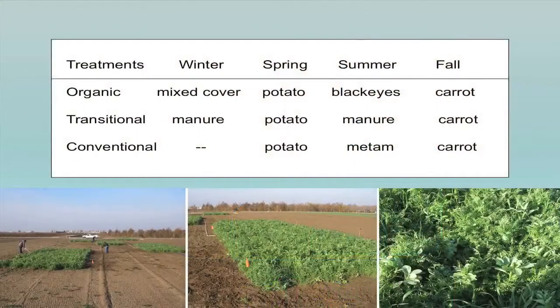So the experiment went cover crop in the winter, or nothing, or fallow, then a spring crop of potatoes, another green manure crop, a cover crop in the summer, in this case black-eyed beans, which is also a nitrogen fixer, more animal manure, and then in that conventional treatment, an application of Vapam. Then we planted carrots in the fall. And this was repeated in the same plots in the same field every year for 3 years.